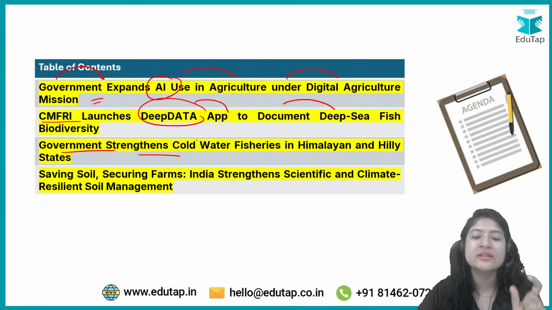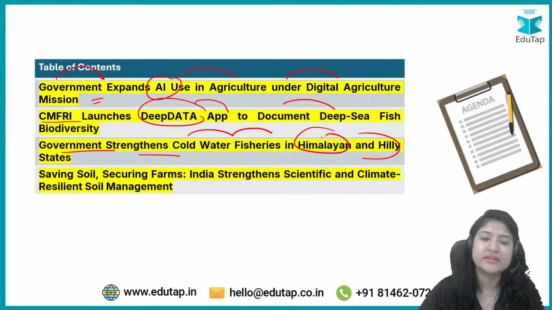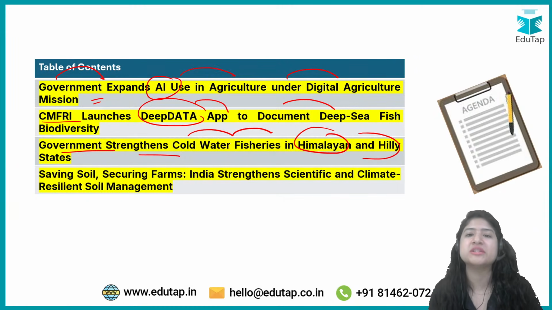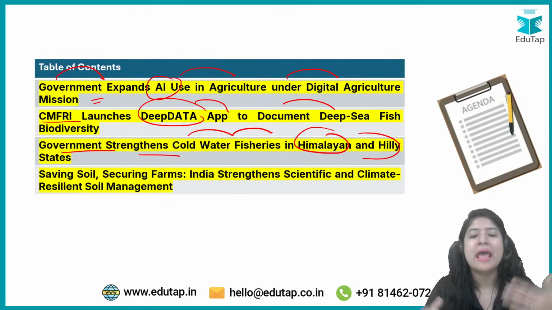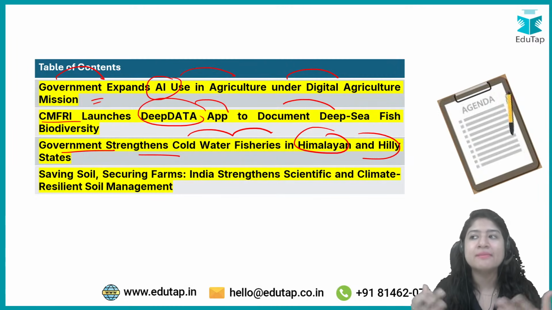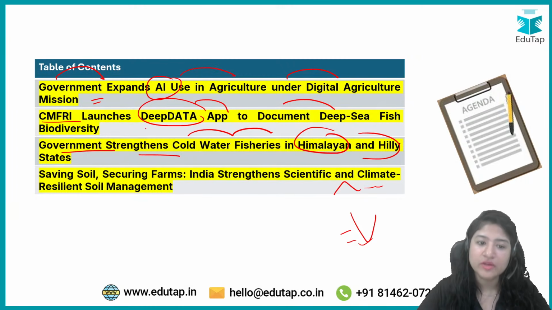Next, the government strengthened cold water fisheries in Himalayan and hilly states. Cold water fish are the species that prefer a cold water environment, and definitely in Himalayan regions they naturally exist, right? So now how can fishery be boosted not just in the coastal region but in the Himalayan region also? For that the government is working on these things. What are the things that they are doing, we will understand.